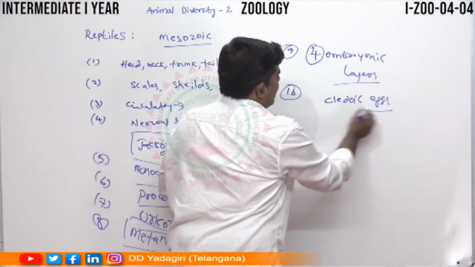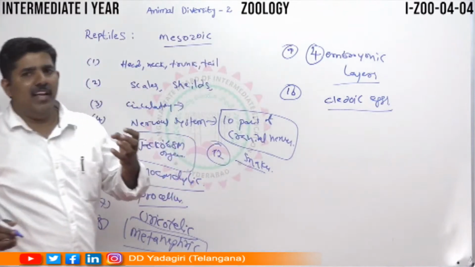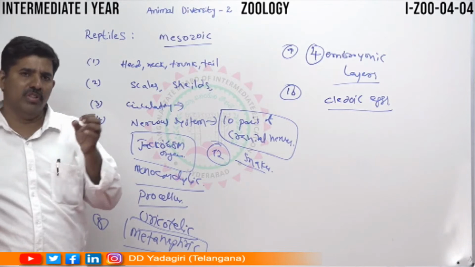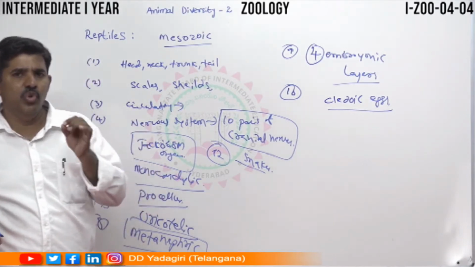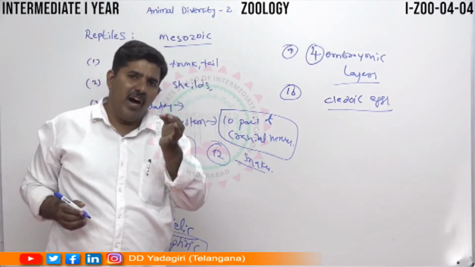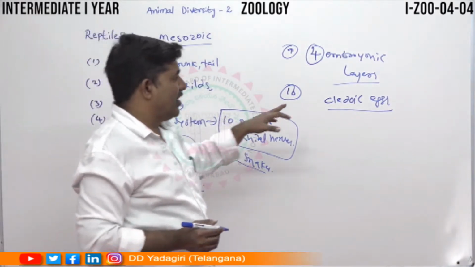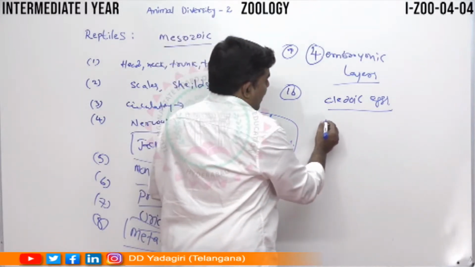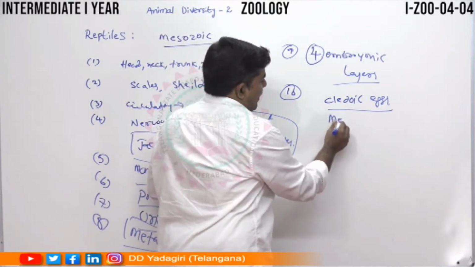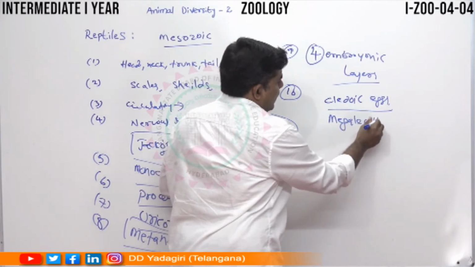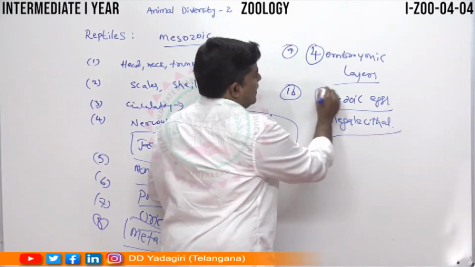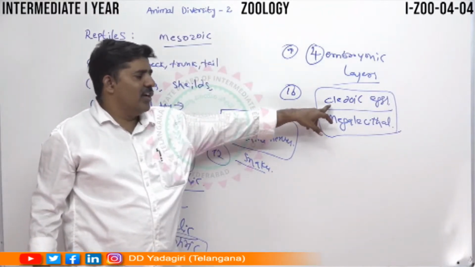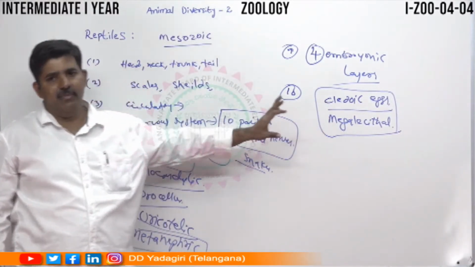Because these eggs have an outer protein layer, and it contains many pores on the surface, which is useful for receiving oxygen from the outer area. These eggs also contain more fluid, that is, they are megalecithal eggs. So the important features of reproduction are cleidoic eggs and megalecithal eggs.